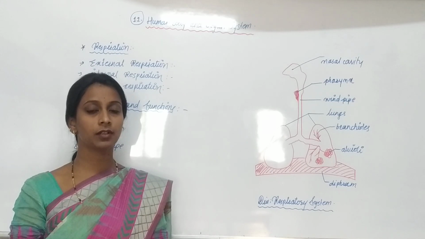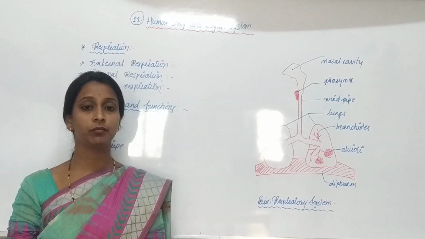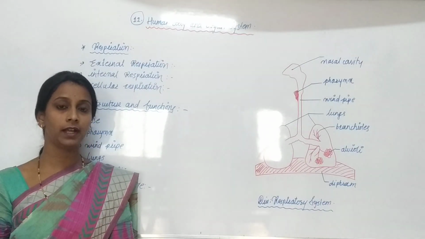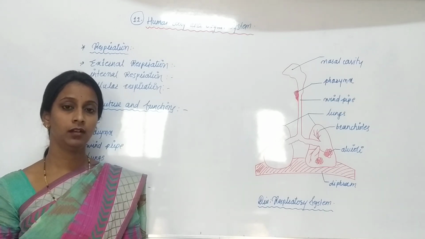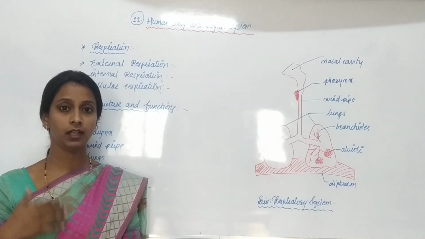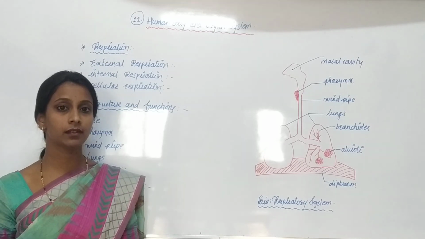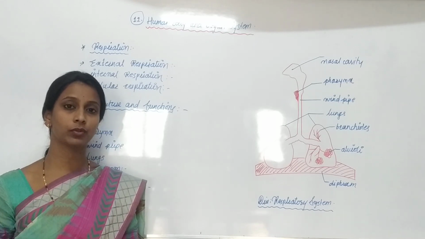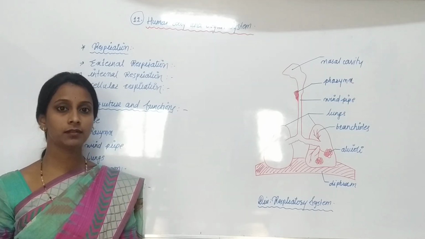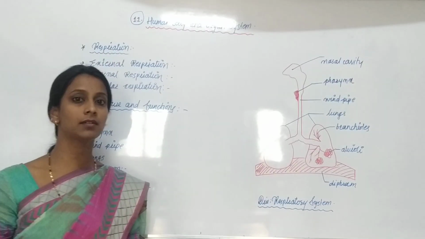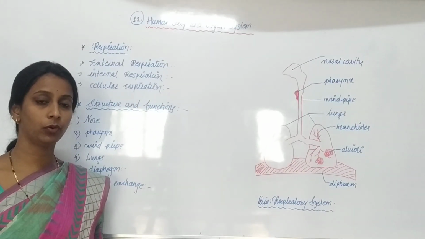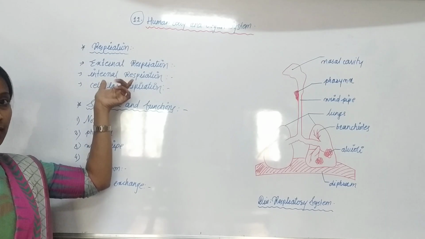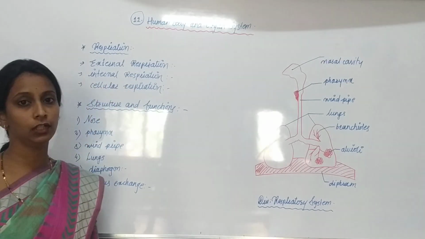First we will see the structure and function of the respiratory system in the human body. So what is respiration? We know that we inhale oxygen from our surroundings and exhale CO2, carbon dioxide, into our surroundings. This whole process is known as respiration. Respiration in the human body is carried out in 3 steps: first external respiration, second internal respiration, and last cellular respiration.